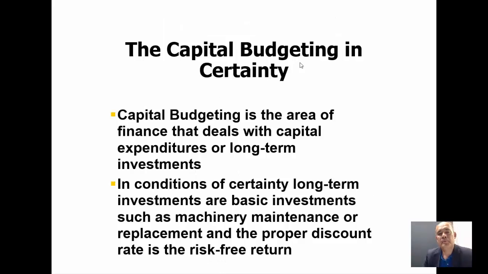Well, what about capital budgeting? Capital budgeting in conditions of certainty deals with capital expenditures and long-term investments. But long-term investments and capital expenditures of a certain type, I mean, the type of risk-free.